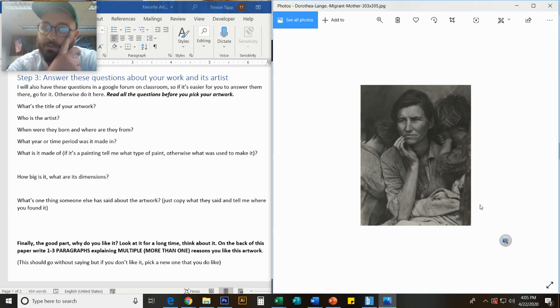The way the photographer took the picture, it kind of looks dirty. It really shows the plight that these people are going through, and it makes me emotional. Actually, that's why I like it. I mean, a lot of you might not have this connection, so you won't be able to write this in your paragraph. But I've seen this photograph. I saw it, the actual photograph, in a museum once, and it really was moving for me. And so, for all those reasons, I really like this artwork.